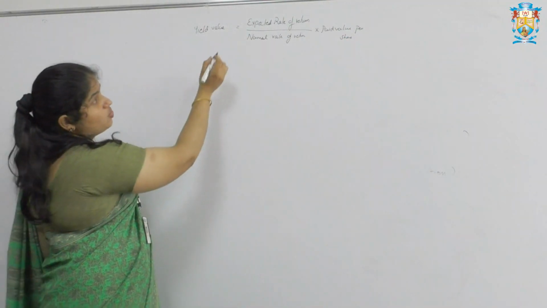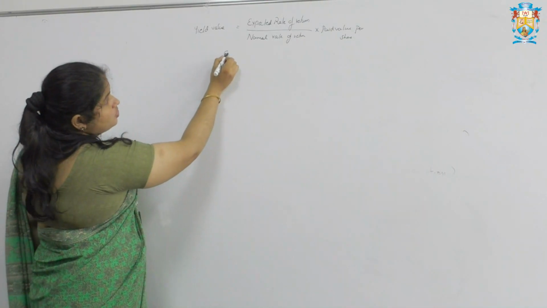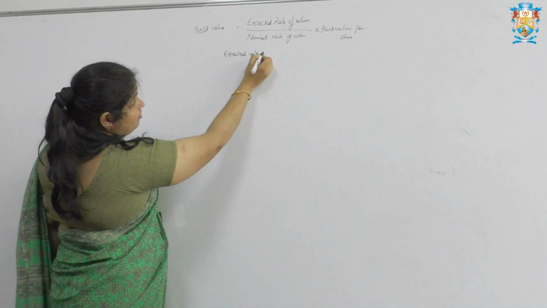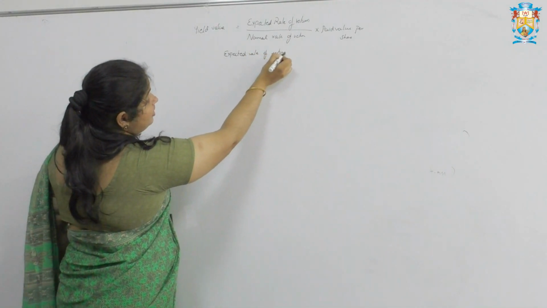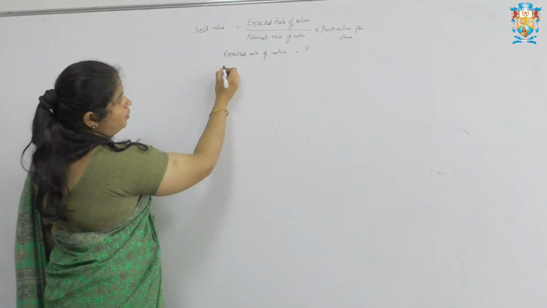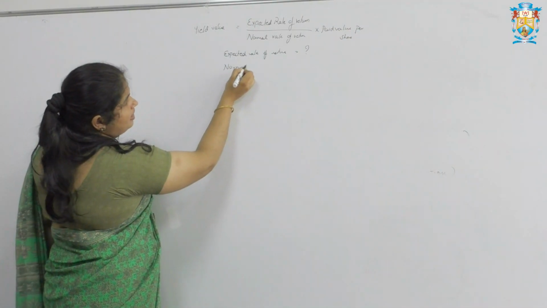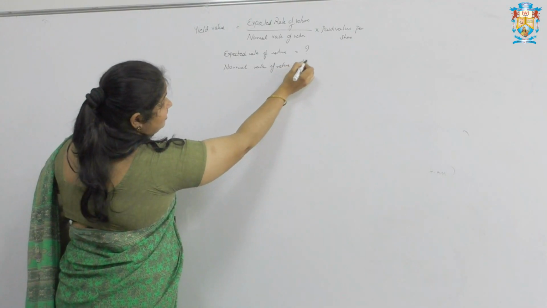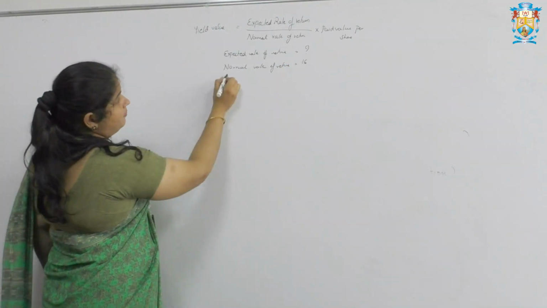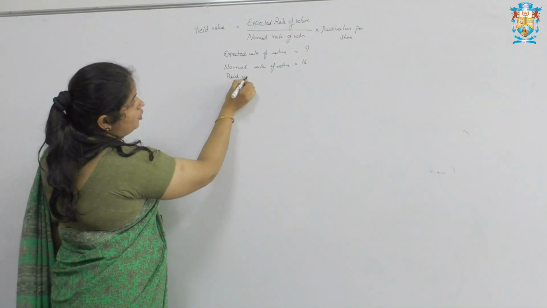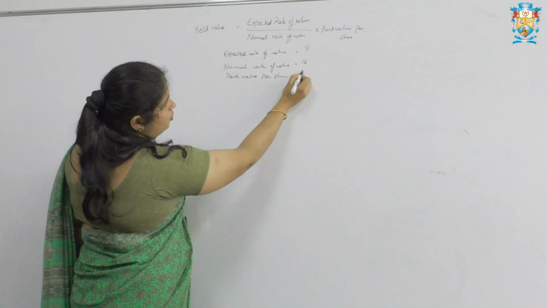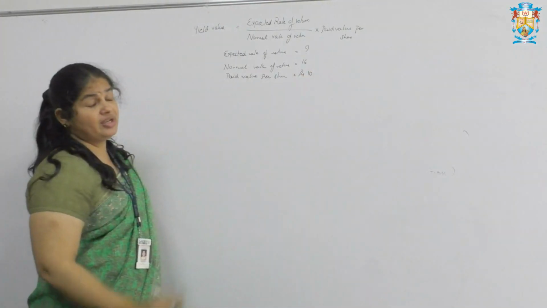So first see what is given in the problem. Expected rate of return: expected profit is given but expected rate of return is not given, it is unknown. Next is normal rate of return. They have given that, it is 16%, write 16. Next is paid up value per share, that is rupees 10. So these two pieces of information are given.